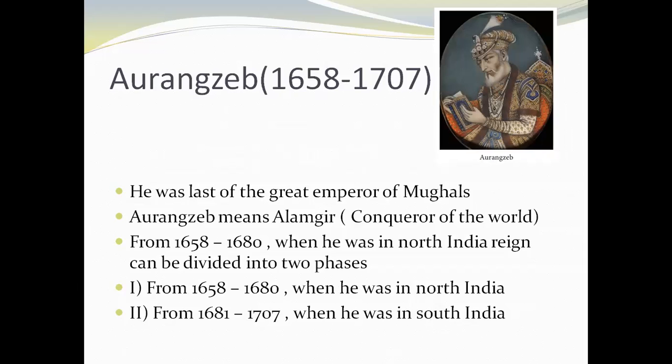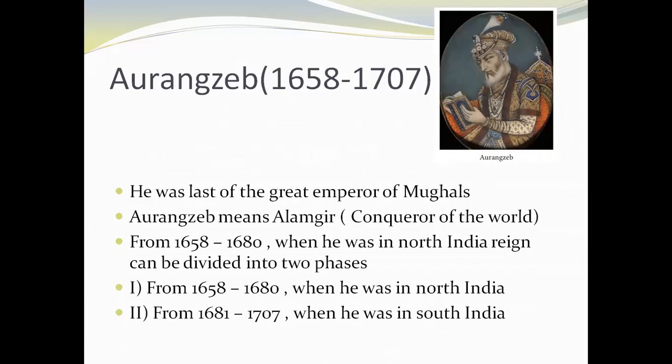He lived from 1658 to 1707. He was the last great Mughal emperor. Here, great doesn't mean good according to his deeds. He was one of the most powerful among all the Mughal kings.